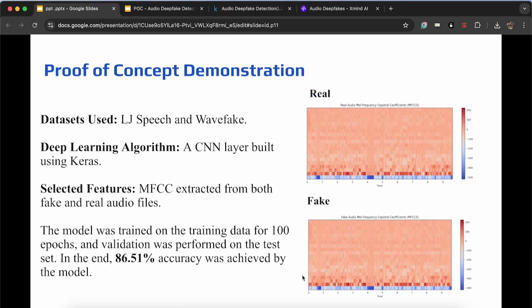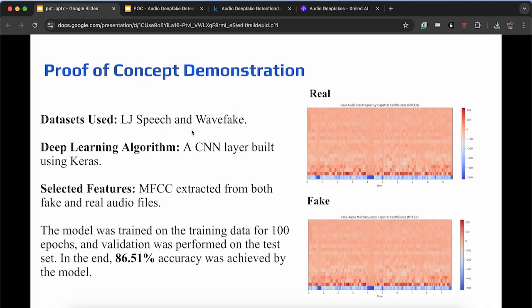And yeah, so proof of concept, this is the main part of my project. So what I used was a data set called LJ Speech. It's a speech data set with a single speaker's voice, all the data in that data set was from a single person. And this WaveFake data set is a combination of other data sets, and it has fake data obtained from the LJ Speech data set. So basically I used LJ Speech for real data and WaveFake for the fake data.